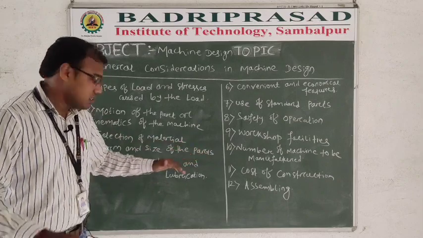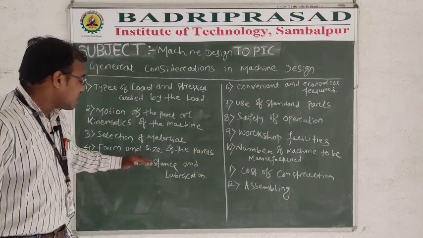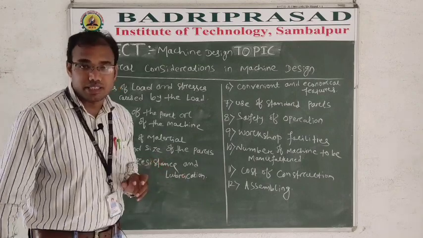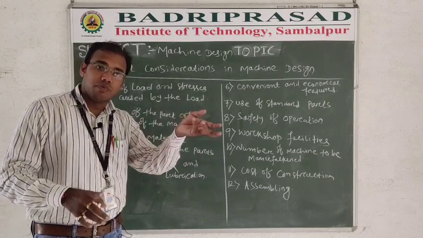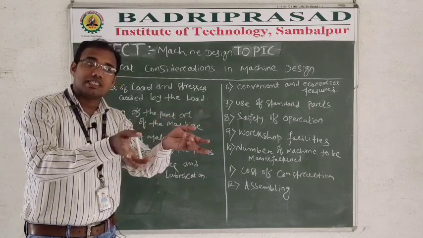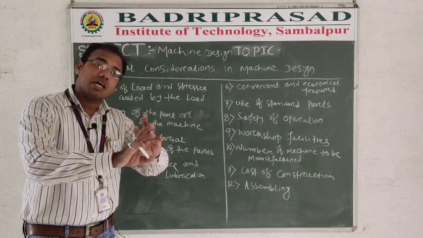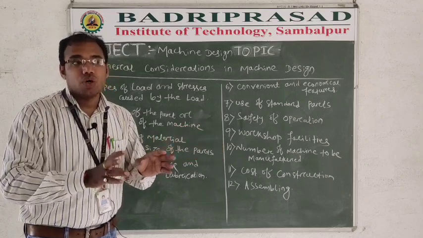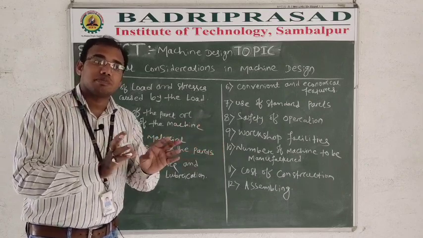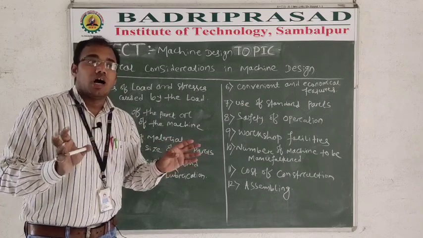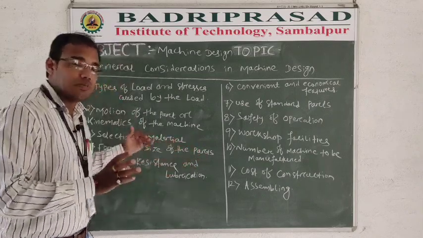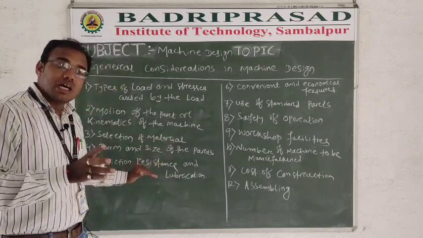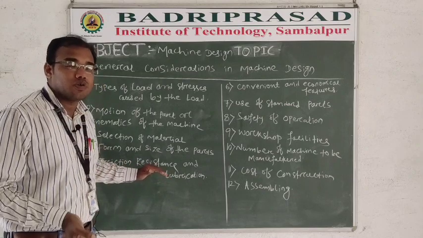What is the size? Then friction, resistance and lubrication. This is the fifth part we have to consider. When one part is moving against another part, there is a possibility of producing friction, right? We need lubrication there. We need to give some clearance for the lubrication. What the size will be must be considered beforehand. Lubrication is considered in the fifth part, because in the motion parts there is always friction produced.